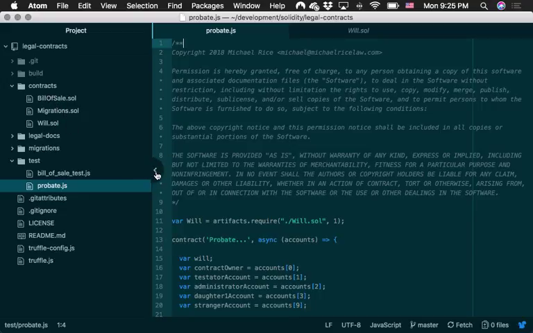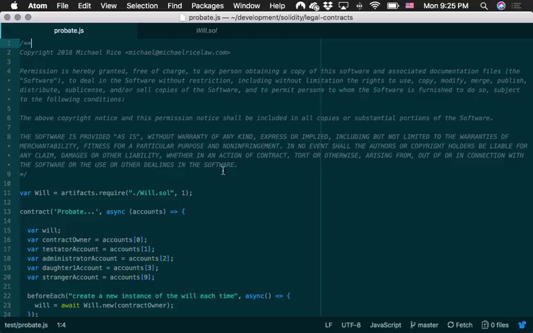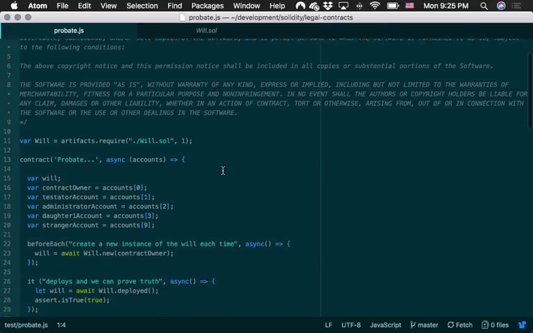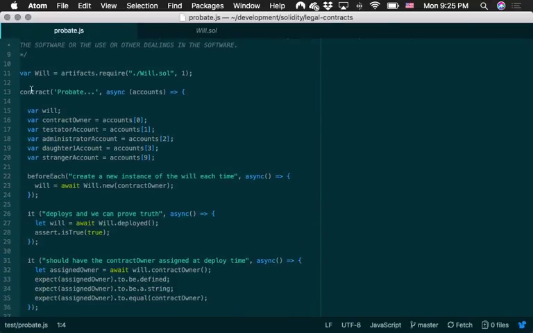So let's walk through the test cases real quick so you can see what I've got so far. You can see this is part of Truffle. It sets up a new contract object. And within it, I define some variables that we hang on to. At the time that Truffle runs, it feeds some Ethereum accounts, or blockchain accounts, I should say, into the contract tests.